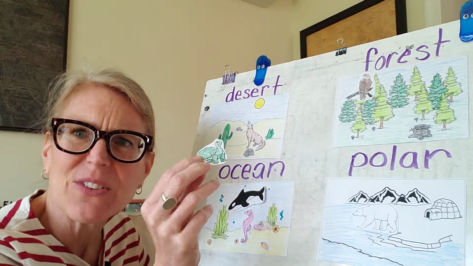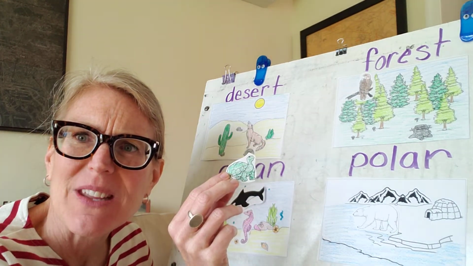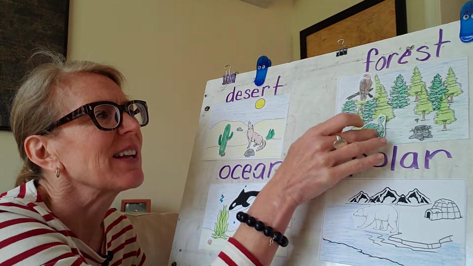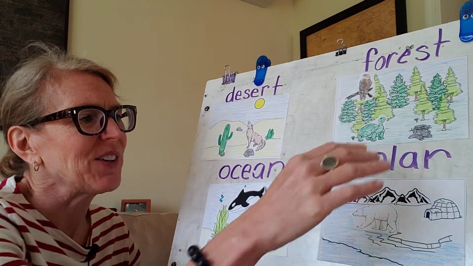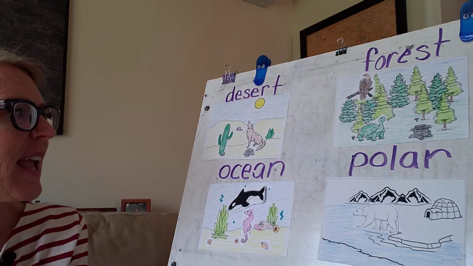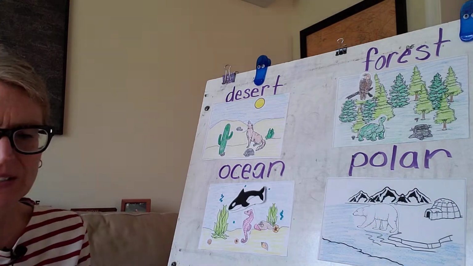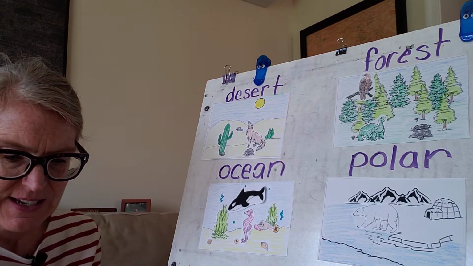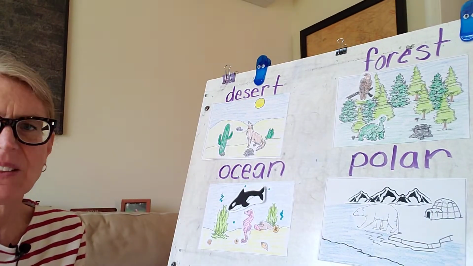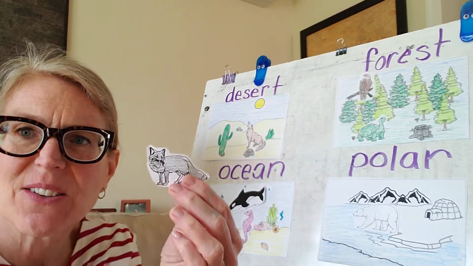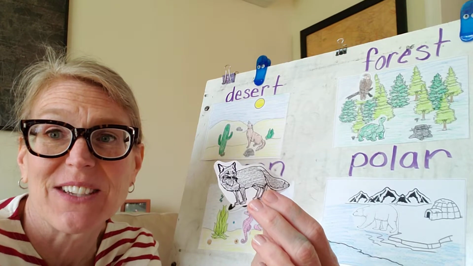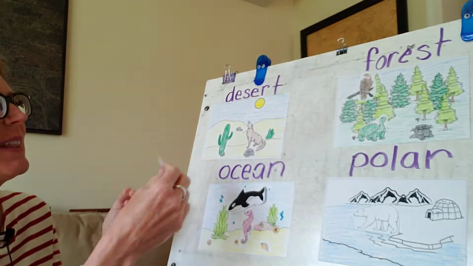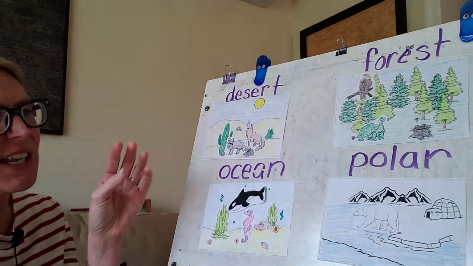Where do you usually find him, if you're near a creek or a little stream or something? In the forest. Yep, I agree. The turtle. Very good. Okay. And how about this little desert fox? Actually, it is called a desert fox. So where would he belong? Yep, in the desert. Very good.